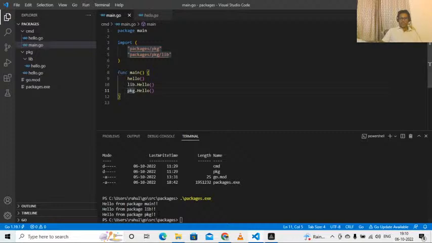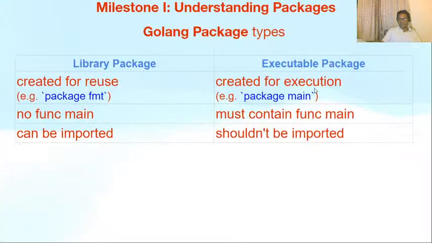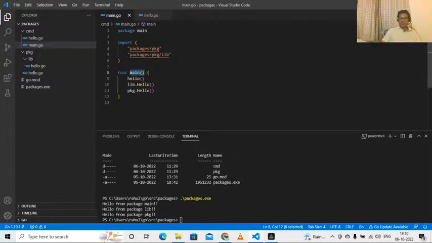So in Golang, a package which contains main function, which has to be package main, is called an executable package because execution of every Golang application starts inside main and main function is always a part of package main. You can have only one main function inside package main.